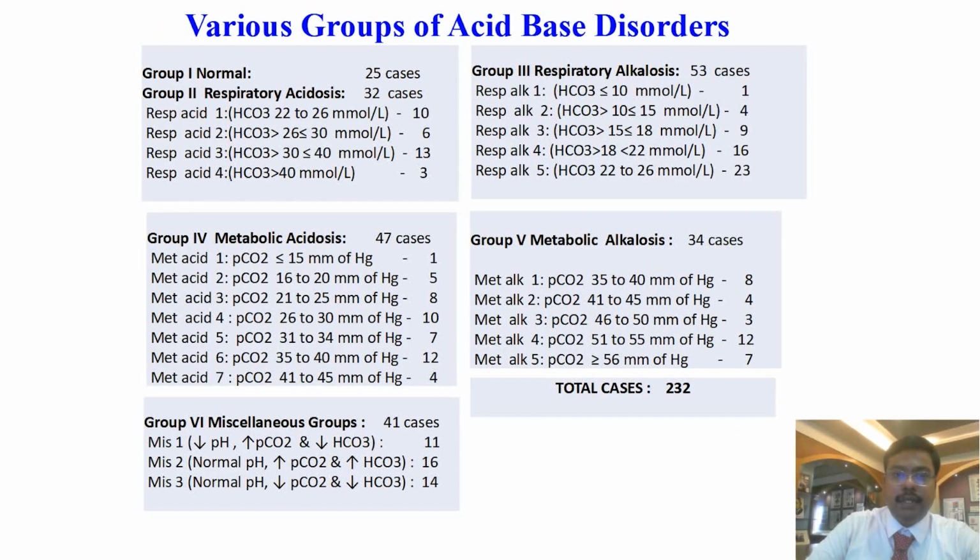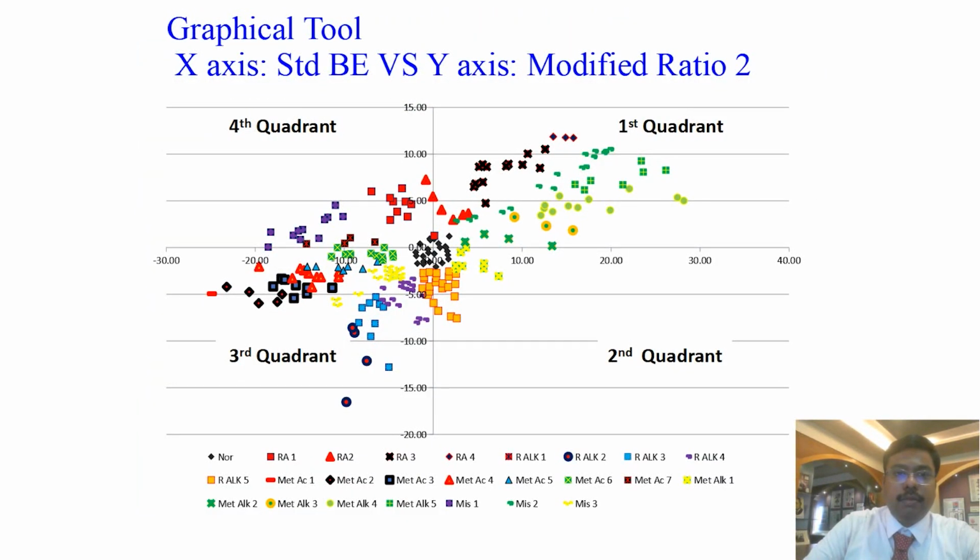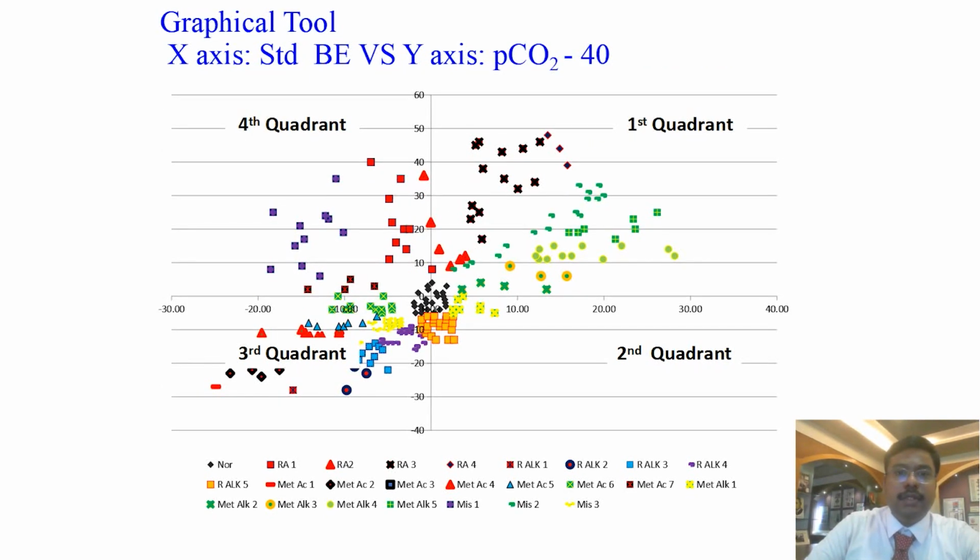So I have taken 232 cases. Different groups are formed using the different pH, PCO2 and bicarbonate values. So a graphical tube can be constructed using standard base excess on the x-axis and modified ratio 2 on the y-axis. Each acid-base disorder will occupy one of the 4 quadrants. Similarly, with PCO2 minus 40, another graphical tube is constructed.